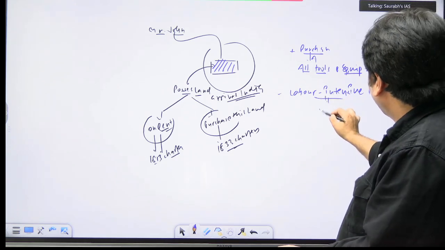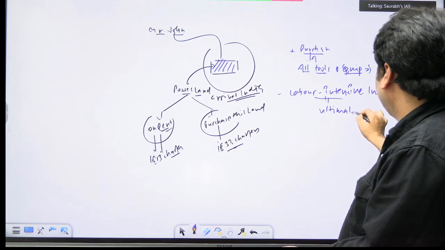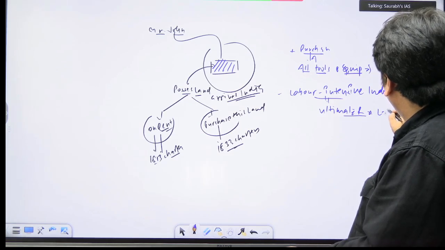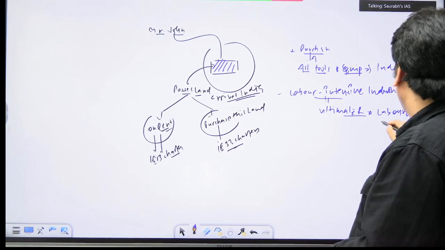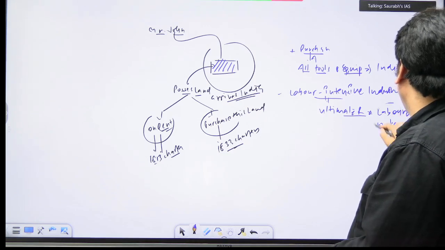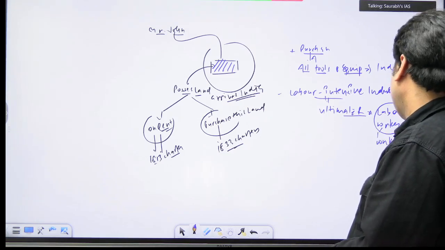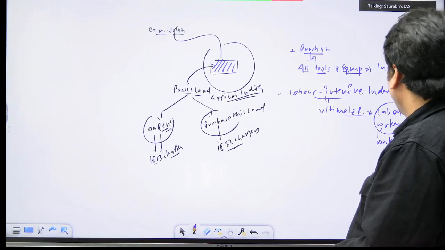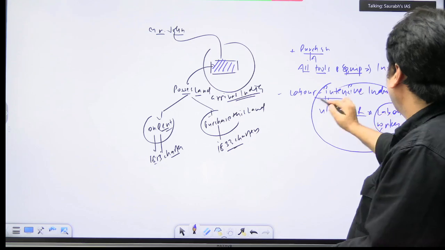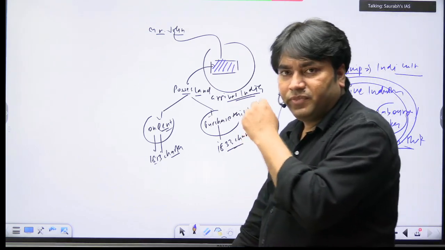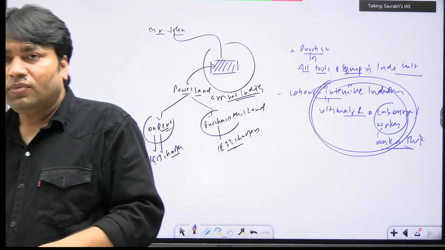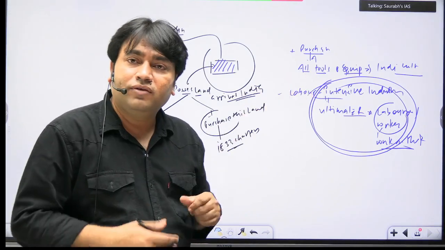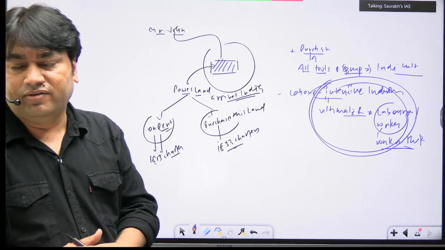So what was the ultimate requirement? The ultimate requirement was the laborers or workers who will work on this farm. ये तो आपको चाहिए. बिना लेबर और वर्कर्स के आप काम नहीं कर सकते. You need laborers or workers who will work on your farm. This is your ultimate requirement.